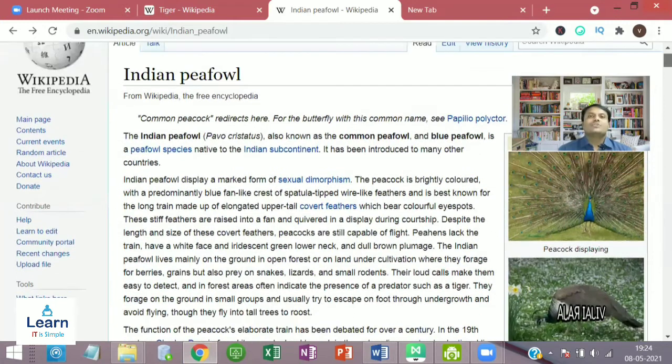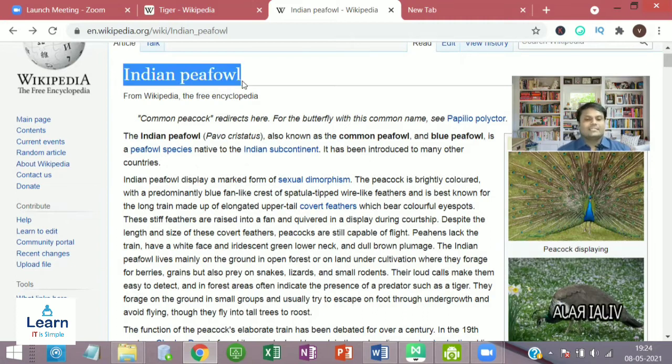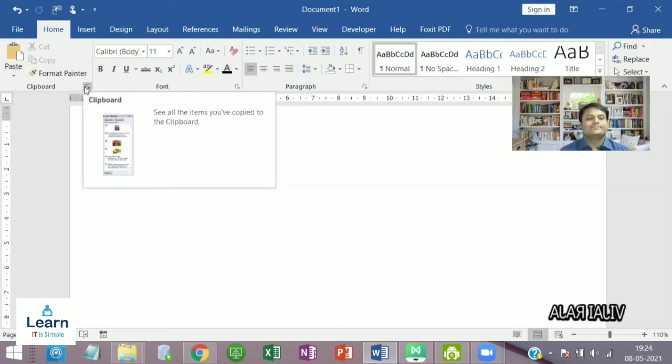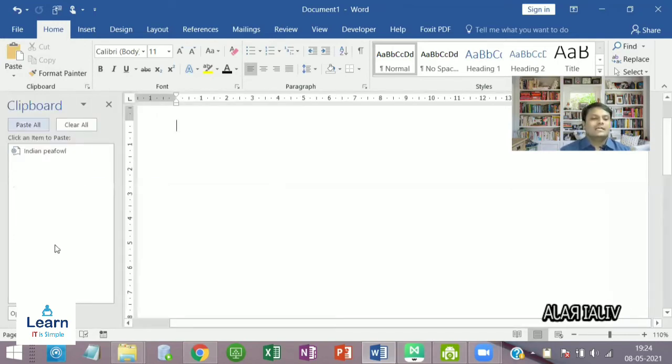If I want to do some documentation work related to Peacock, say Indian Peafowl, I will select this heading topic, Control C. If I do that, Control C, see, this is where you will find the clipboard. When you click the arrow mark here, the clipboard pane will open.